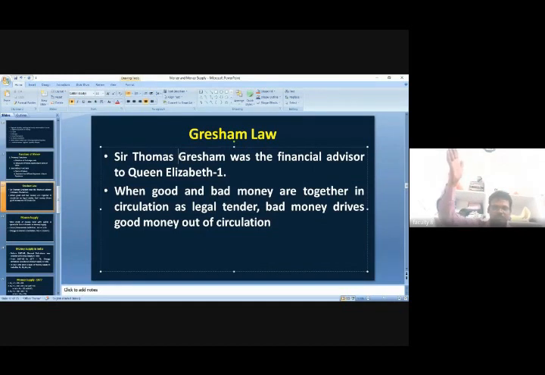During her period, he wanted to reform the currency. As part of the currency reforms, two types of currencies were started in the country. One currency was already in circulation, and along with it she also started another currency, so two types of currencies were running parallelly.